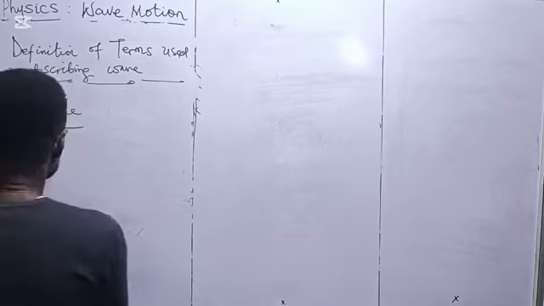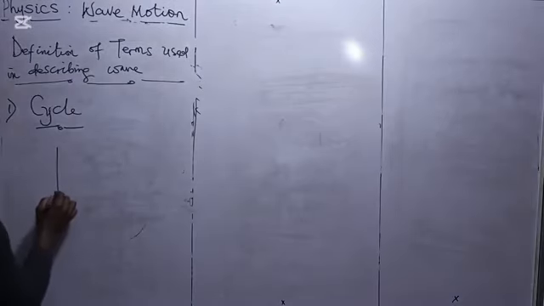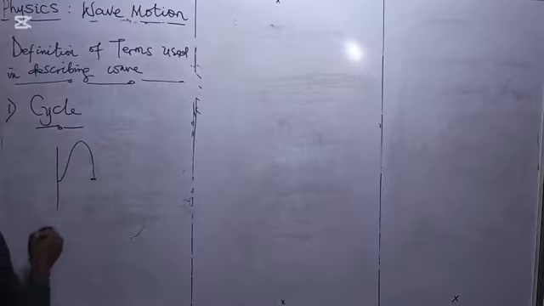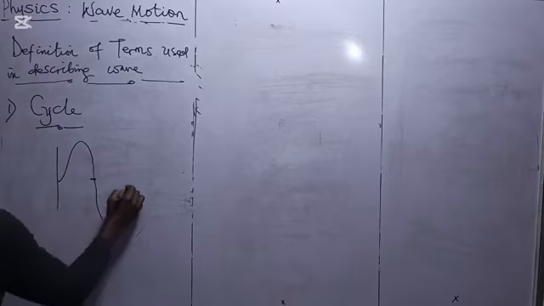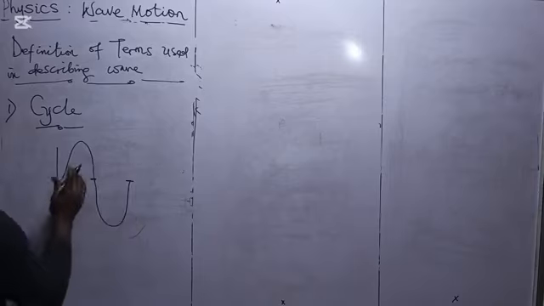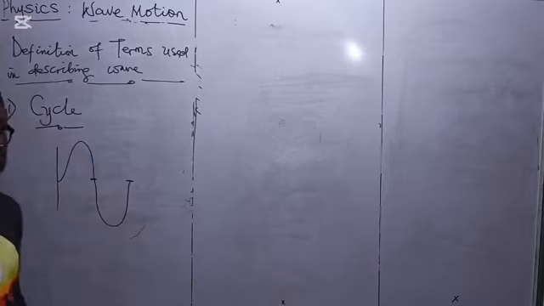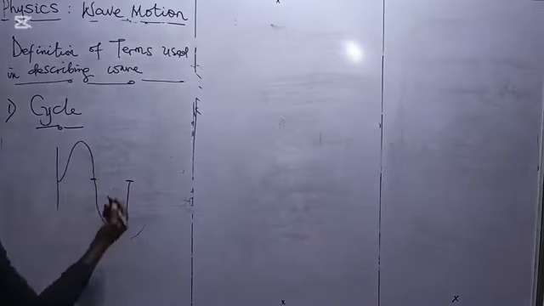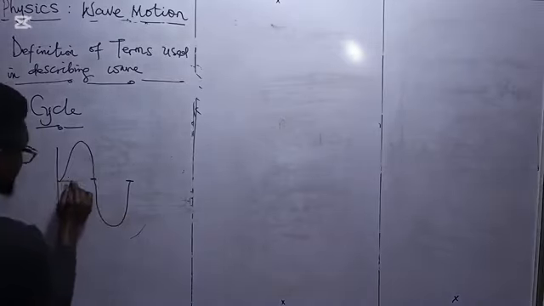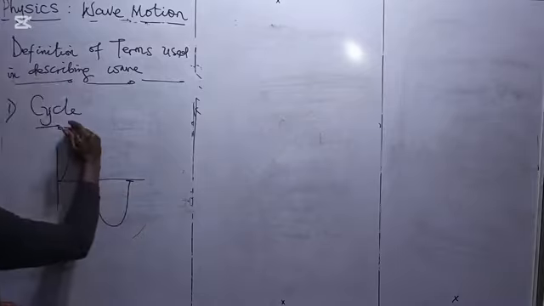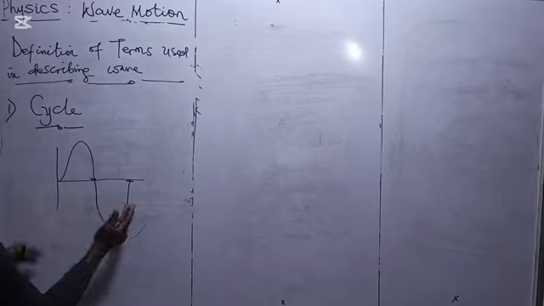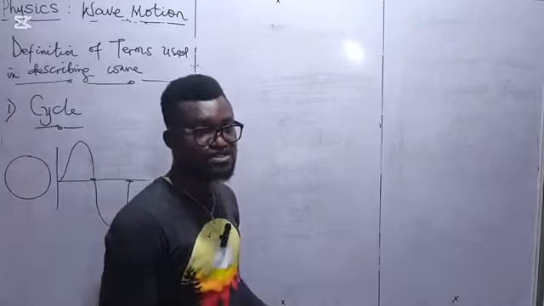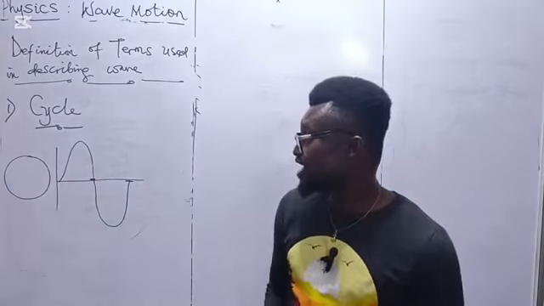So in this case, when you have a particle, it moves up from this equilibrium position, it moves downward and returns to that same equilibrium position. We said that it has completed one cycle. So here we refer to it as one cycle. In that case, this is the wave. The upward motion, the downward motion, join it together, it gives you a cycle.